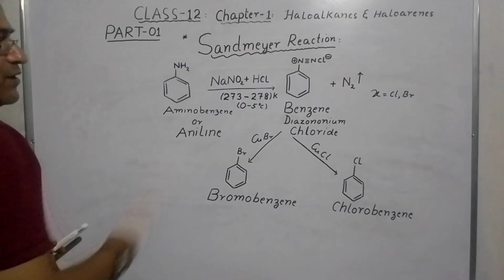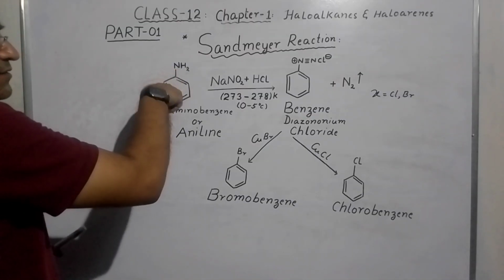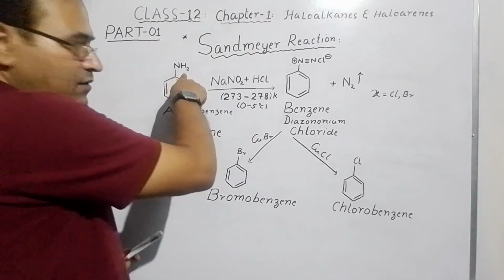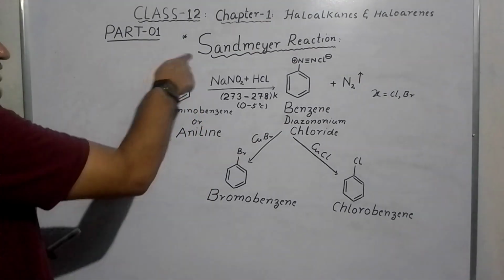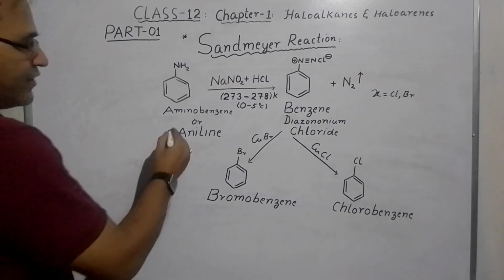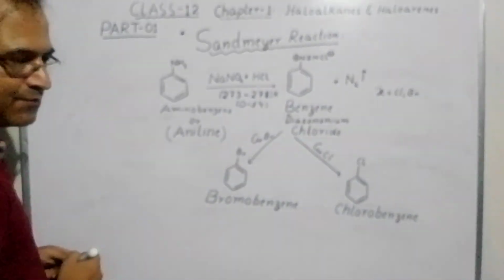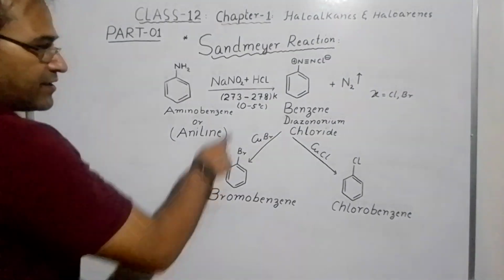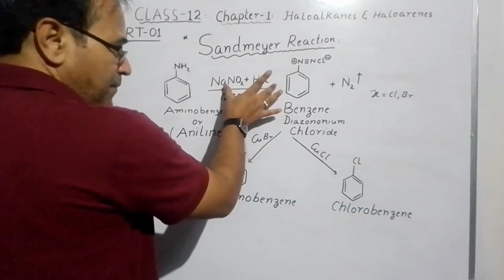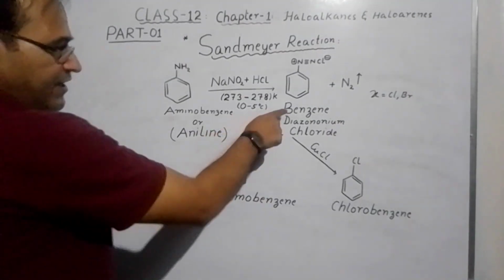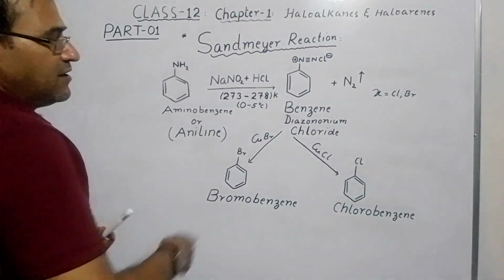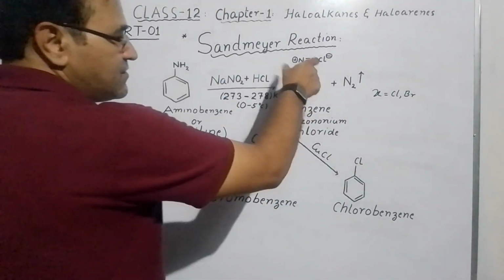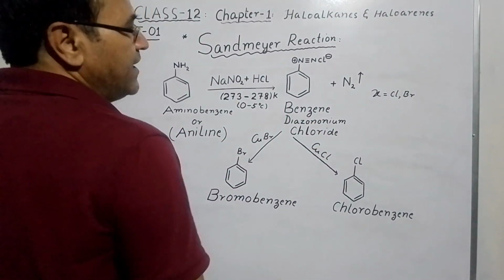When you take aminobenzene, where the amino group is substituted for hydrogen, the common name is aniline. It is the same compound. When you treat it with sodium nitrite, not nitrate, NaNO2, plus hydrochloric acid, at a very low temperature, 273 to 278 Kelvin, which means 0 to 5 degrees Celsius, you form benzene diazonium chloride.